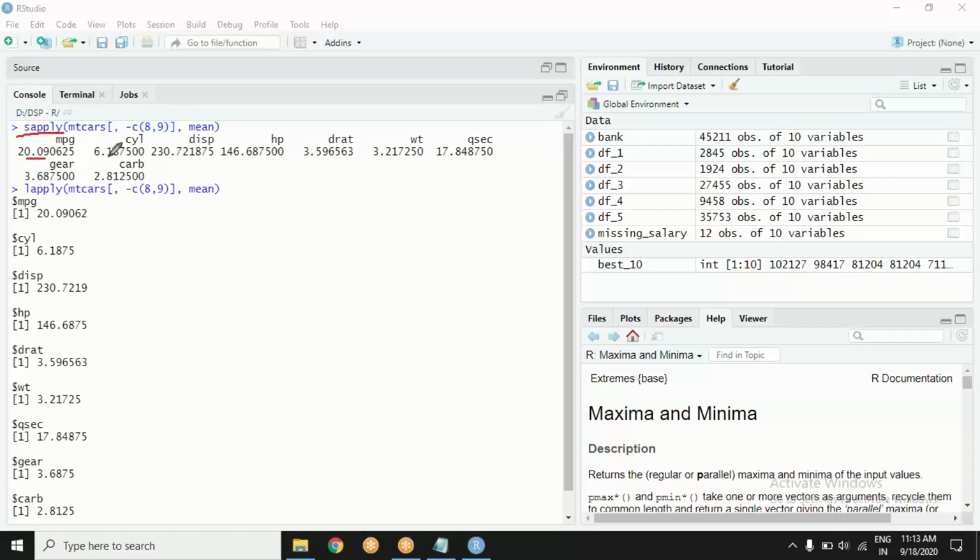If there is only one value for each column, it would be a vector. If there are multiple values for a column, it would become a matrix. That's it. So that is the difference. Otherwise, other than that, everything is same. Same result, same mechanism. Grab a data, grab a function, apply.